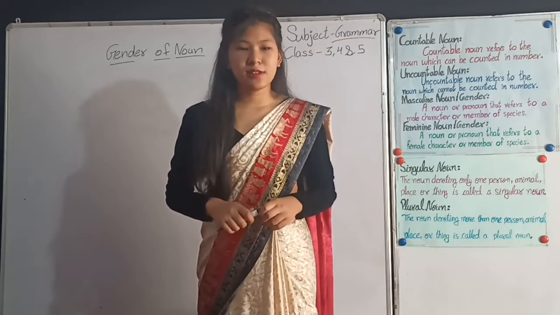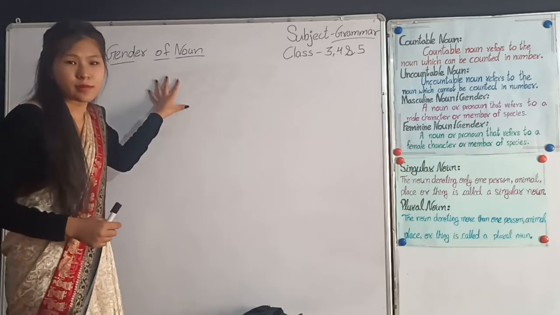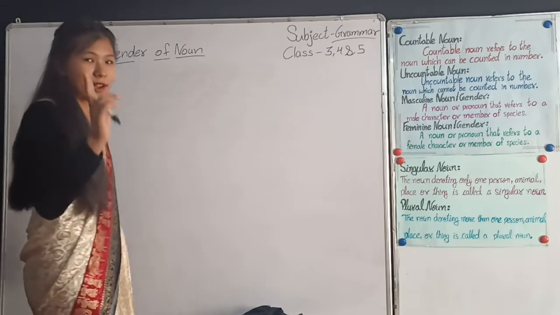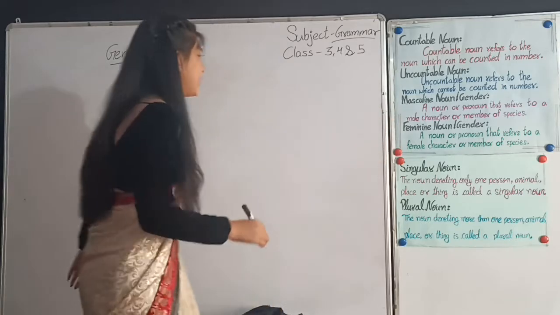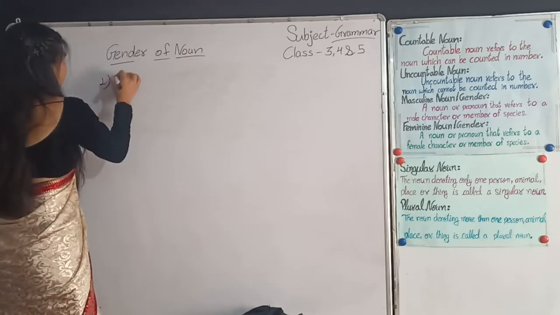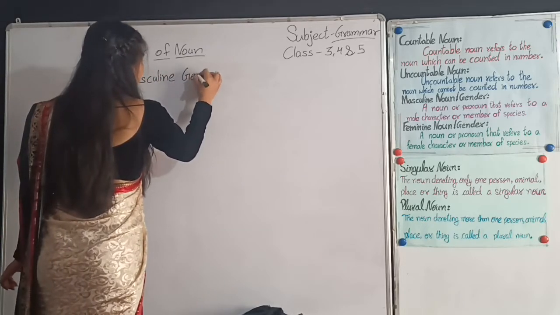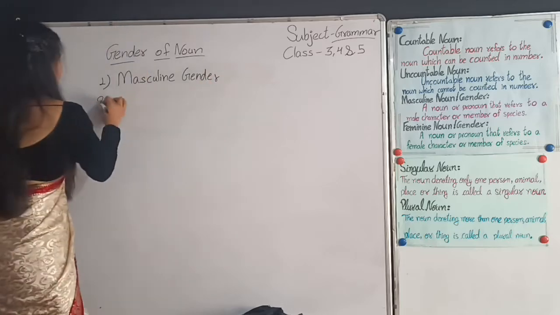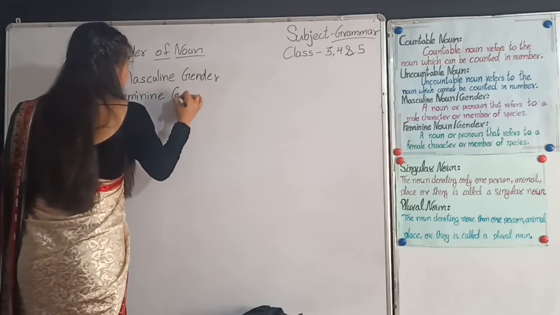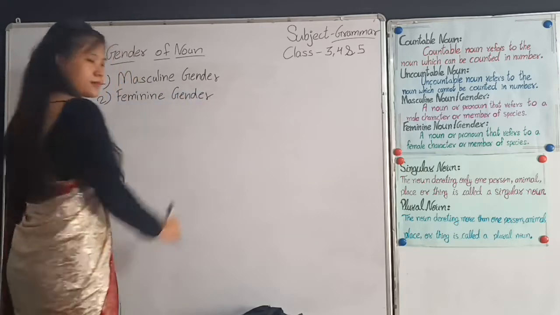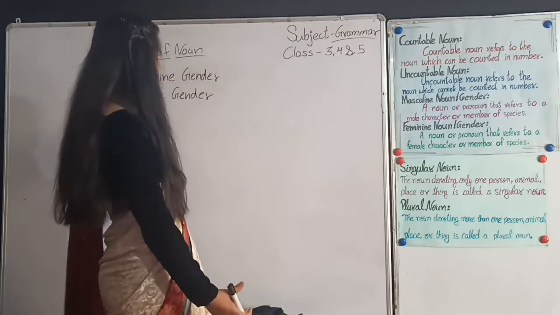Now, dear students, our next topic is gender of noun. Under gender of noun, there are two genders, that is masculine gender and feminine gender. Dear students, I think we all know what is masculine gender and what is feminine gender.